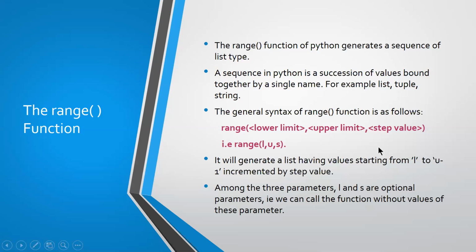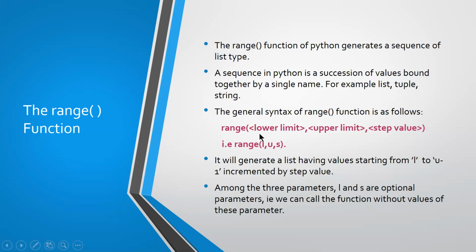These are all nothing but the parameters to a range function. Range is a function name. It should be written in all small letters.